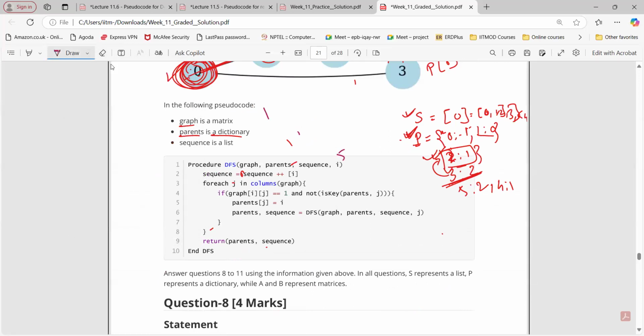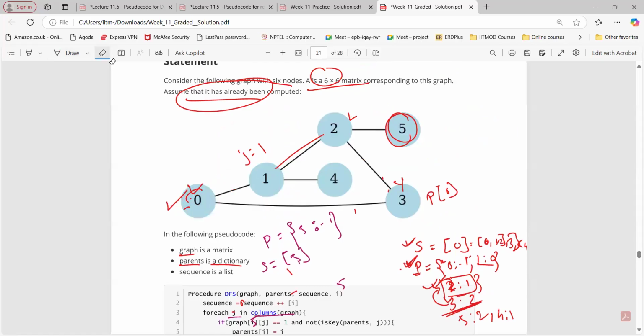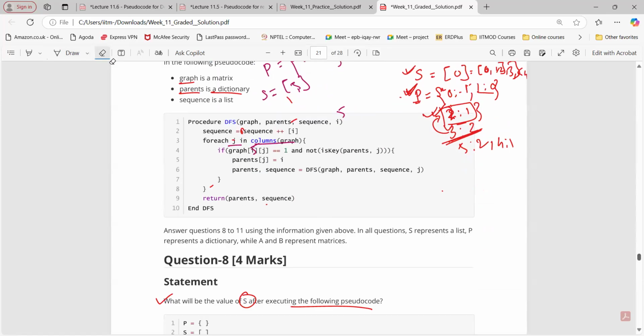J is 5 and P was 5 minus 1, right? So again, in the sequence, what are we going to add? We are going to add 5 here for each J in columns of graph. Now, I is 5. From 5, where can I go? 2, right? So from 5, I can go to 2.